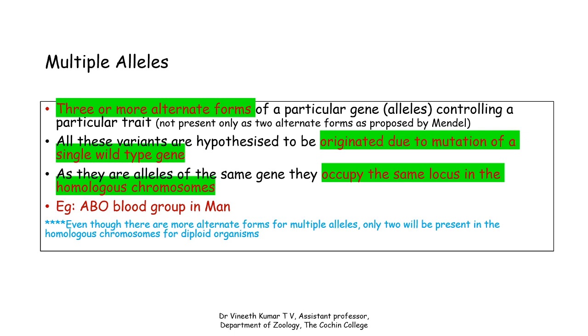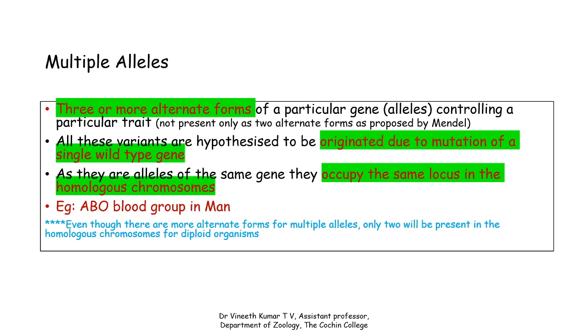When we discussed Mendelian inheritance as well as the allelic and some of the non-allelic interactions, we considered only two alleles for a particular gene. But we are now discussing a particular phenomenon where a particular character is controlled by three or more alleles of a particular gene rather than two, as we discussed earlier.